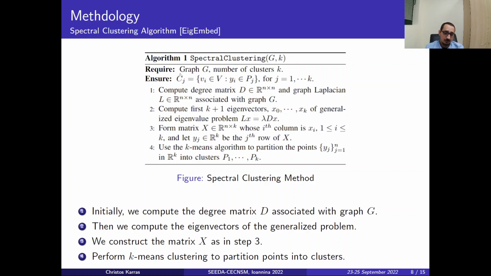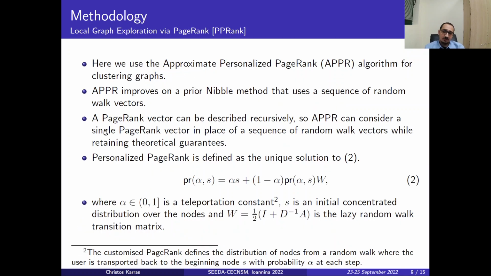Initially we compute the degree matrix D associated with the graph G. Then we compute the eigenvectors of the generalized problem, and we construct a matrix X as in step 3, and we perform k-means clustering to partition the points into clusters. As per the second method, here we use the approximate personalized PageRank algorithm in order to cluster graphs. This method improves on the prior Nibble method that uses a sequence of random walk vectors. A PageRank vector can be described recursively, so this method can consider a simple PageRank vector in place of a sequence of random walk vectors, while it retains theoretical guarantees.